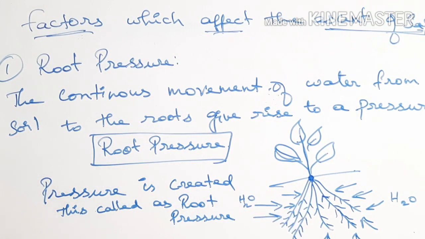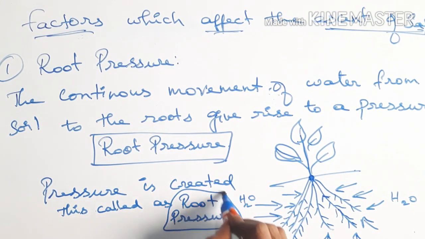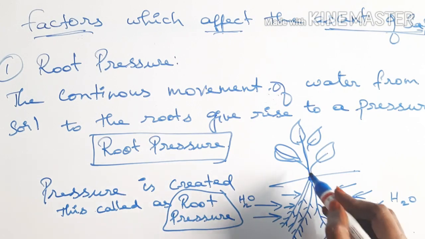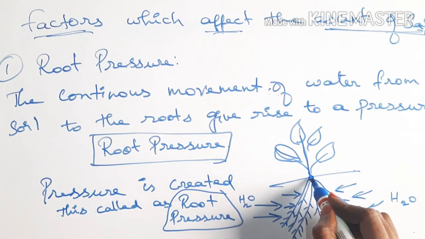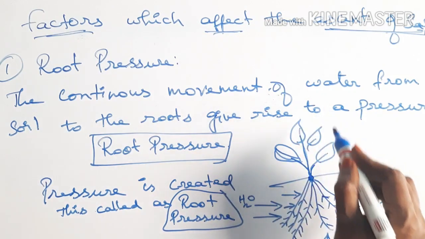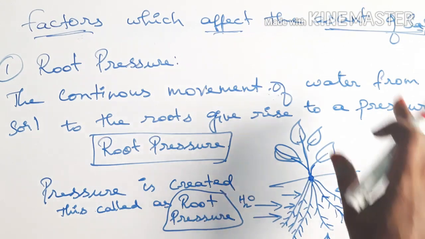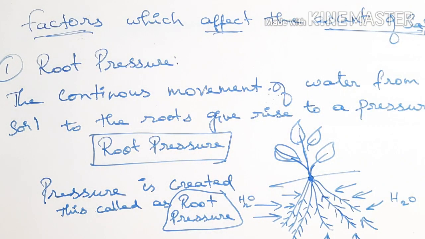This root pressure plays an important role in transporting water molecules from the root tissue to the xylem tissue, and from the xylem to all the aerial parts of the plant. This pressure plays an important role in the ascent of sap.